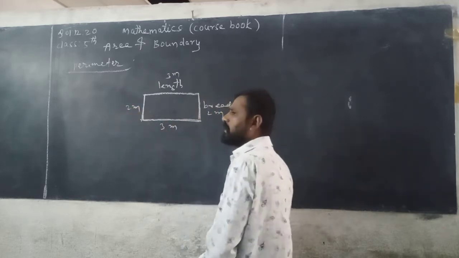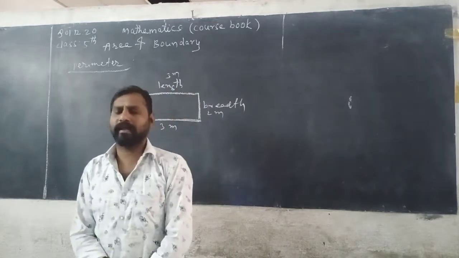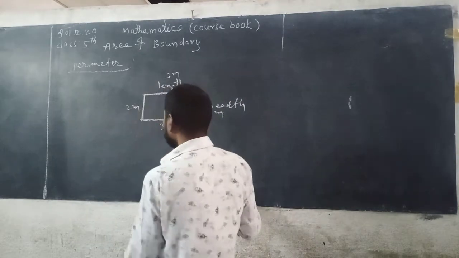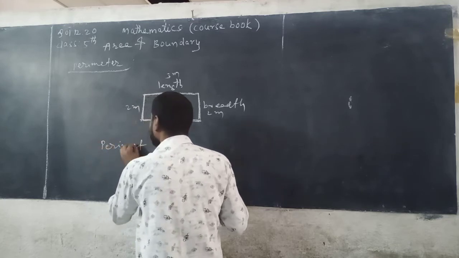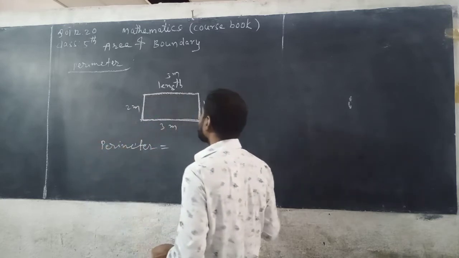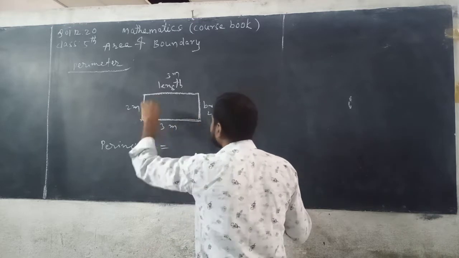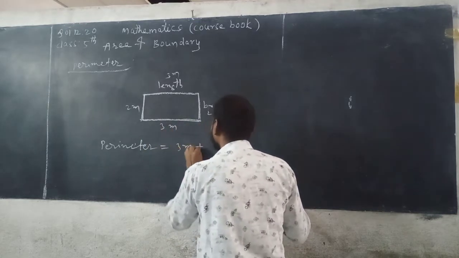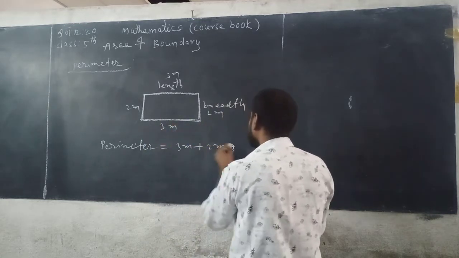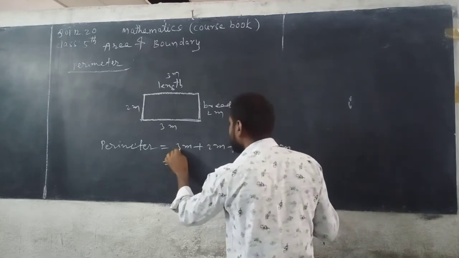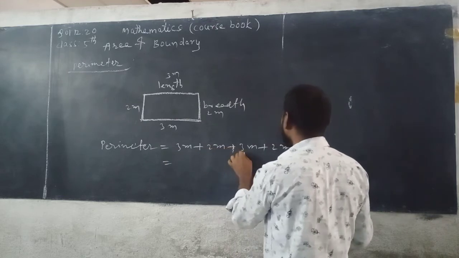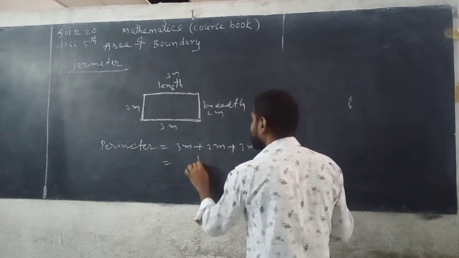In a rectangle, the opposite sides are equal and parallel. Then perimeter is equal to the sum of the sides. See here, 3 meter plus 2 meter plus 3 meter plus 2 meter. So you can get 3 plus 2, 5, 5 plus 3, 8, 8 plus 2, 10 meter.